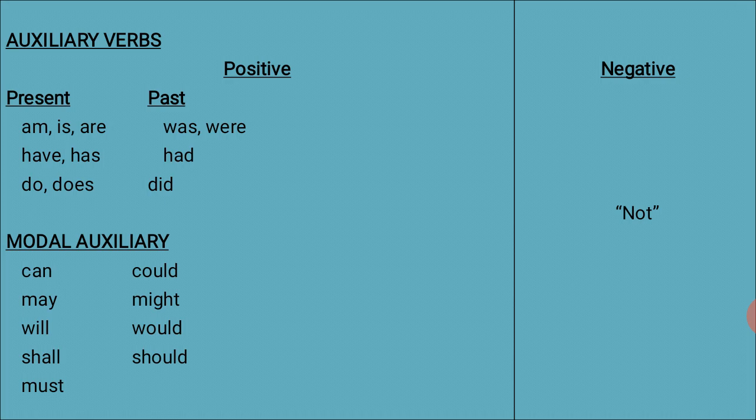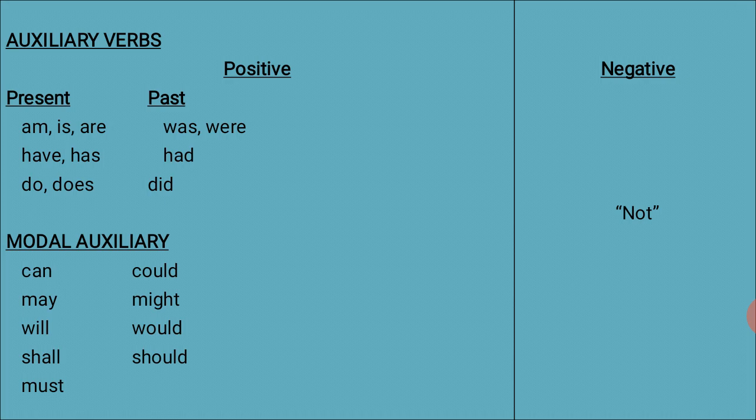Next, modal auxiliaries. They are can, could, may, might, will, would, shall, should, must. So these are modal auxiliaries. From these auxiliary verbs, we make yes or no questions. For example, I'm a student, so am I a student? We just make it because the auxiliary verb should be placed before the subject.